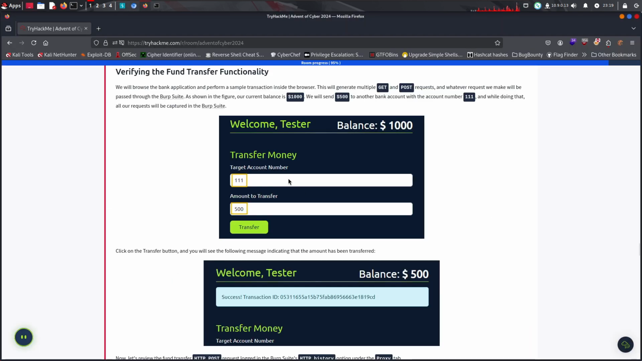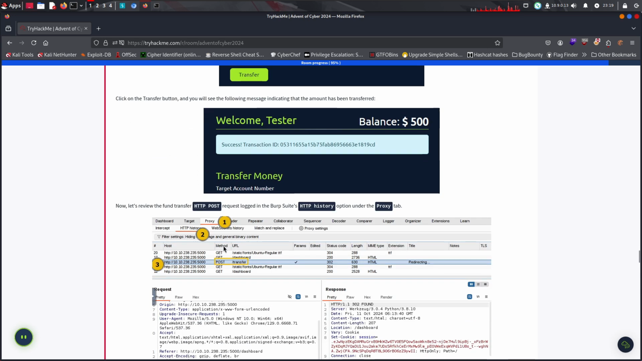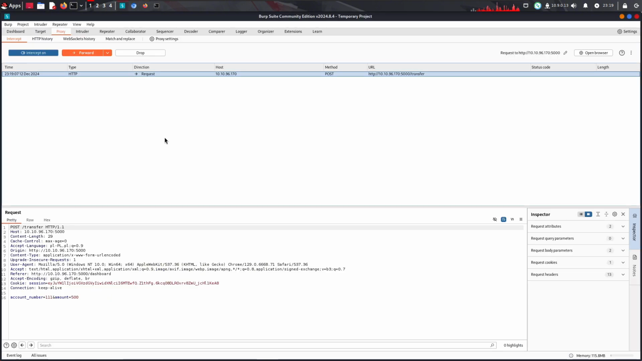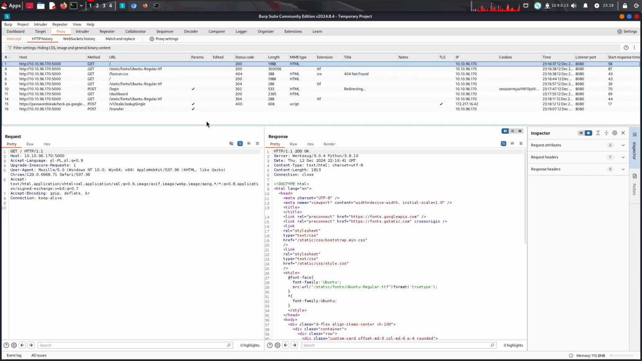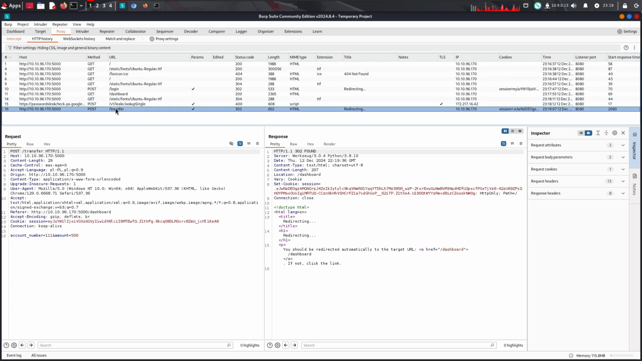Alright, it's here. Click on the transfer button and you see the following message indicating that the amount has been transferred. Now let's review the fund transfer post. Load the proxy tab. By the way, I never knew what HTTP history is for, so right now I have it. Do I have the response here as well? Yes, I do, so just forward it and go to HTTP history.